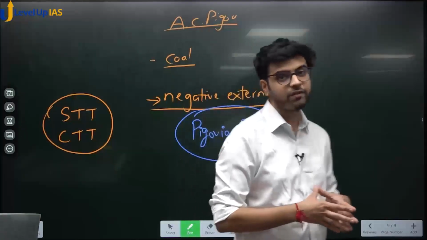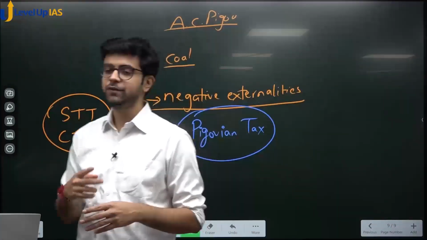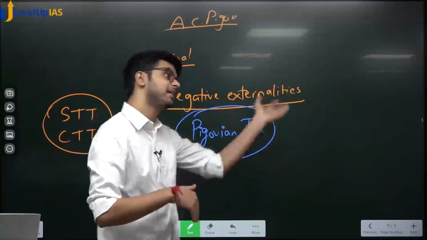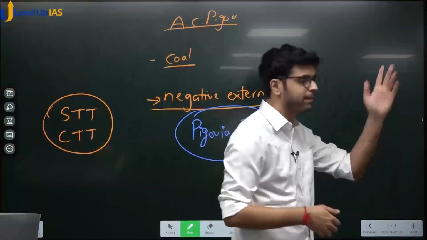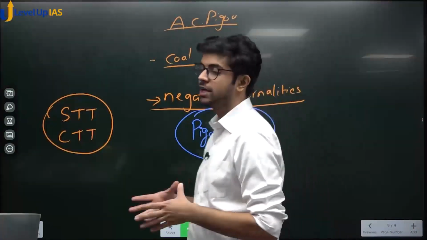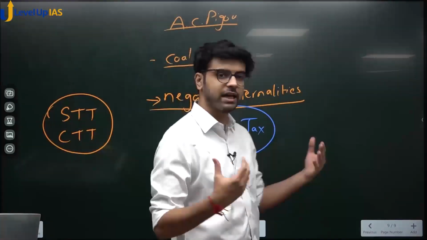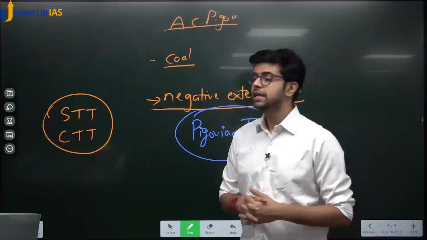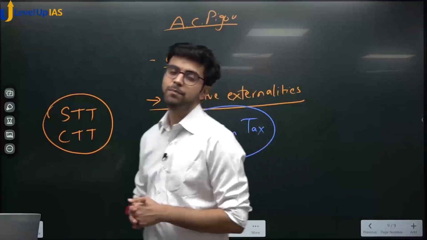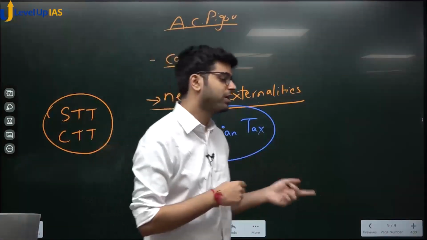Then we saw round tripping, very important. What is round tripping? Passage of money from one country to another and showing it as if it has come from another country. It is my money only, but I am showing it as coming from, say, Mauritius. Then what is double tax avoidance agreement? To avoid taxation of the same income 2 times, countries sign double tax avoidance agreements. Then what is hot money? Hot money is money which flows very rapidly between countries. So today coming in, tomorrow going out, that is called hot money.